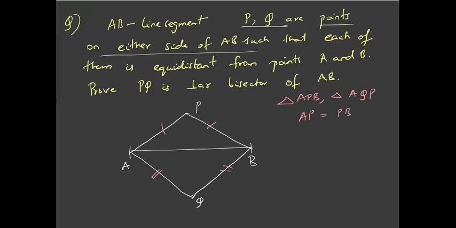Let us connect PQ, intersecting AB at C.